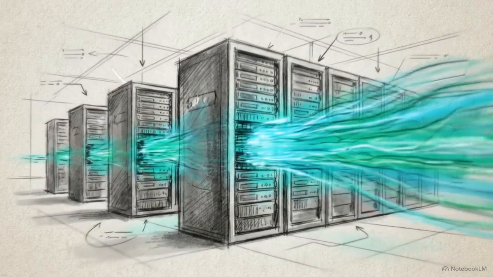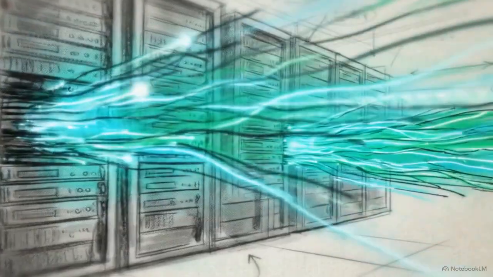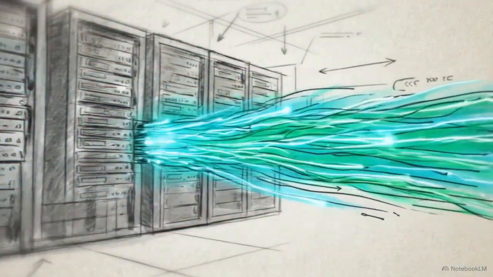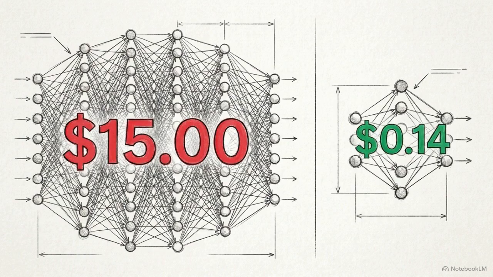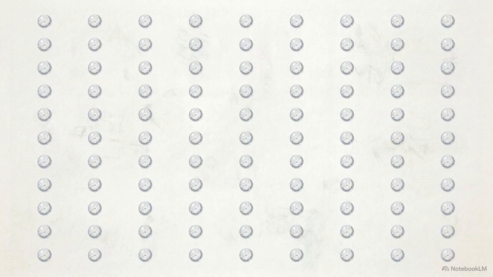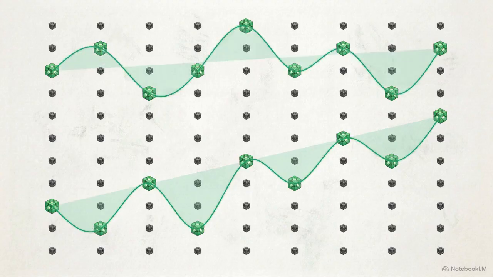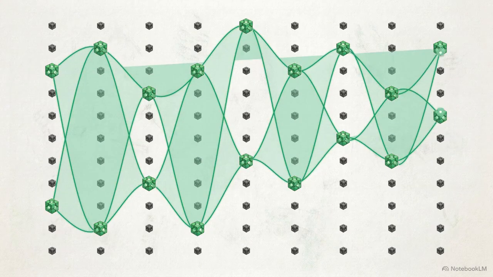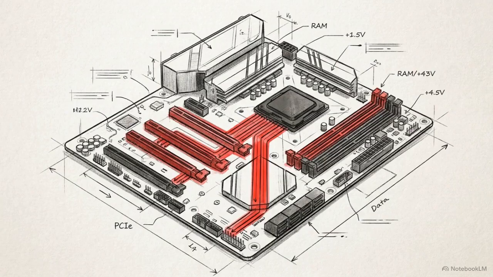To run a model with the reasoning power of DeepSeek v3, you now pay less than 15 cents for every million input tokens. That pricing model breaks the math of traditional dense architectures. It is only possible because of the extreme sparsity found in mixture of experts, or MOE, models. While MOE drastically reduces the active parameters required for each token, it shifts the system bottleneck.